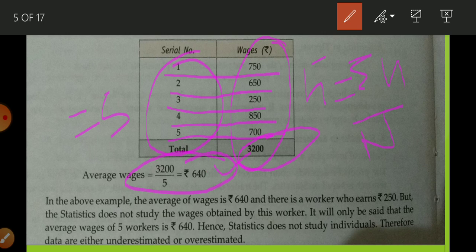This average wage does not explain that every one of the 5 workers is getting a wage equal to 640. Some of them are getting more than 640 and some of them are getting less than 640. Like this worker, he is getting less than 640, and the fourth worker and fifth worker are getting more than 640, and the second is also getting more than 640.